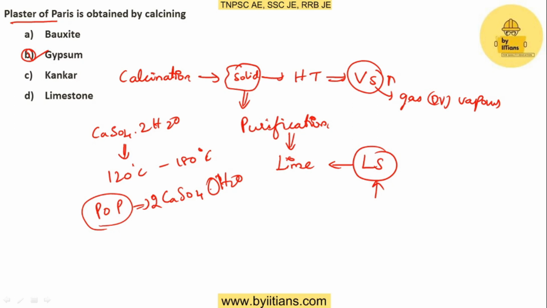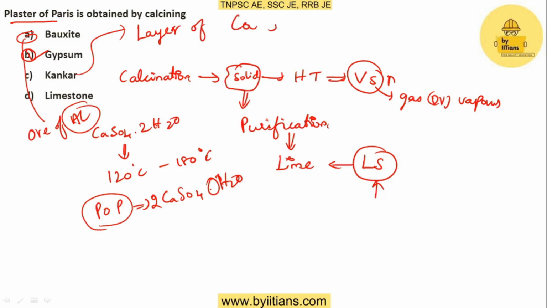Now we look at the other options. Option A, bauxite. It is an ore of aluminium, where aluminium metal is obtained from this bauxite. Option C is a layer of calcium carbonate, a technical term. And option D is limestone. It's a well-known material. It is a sedimentary rock, where lime is obtained by calcining the limestone.